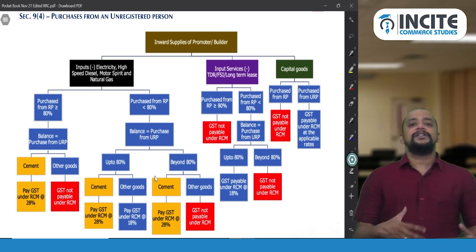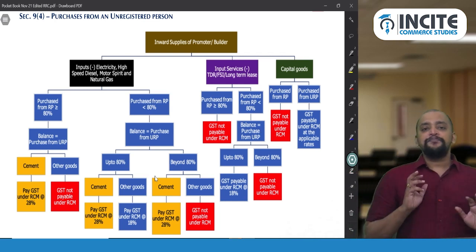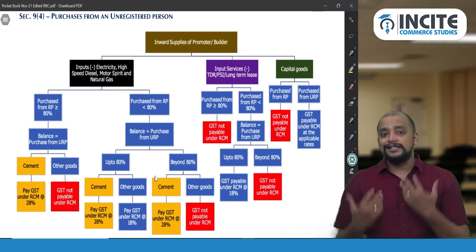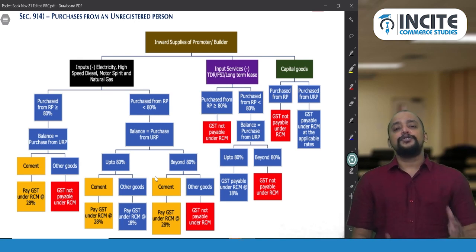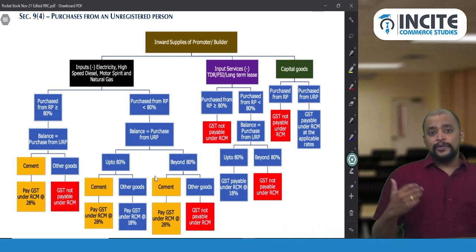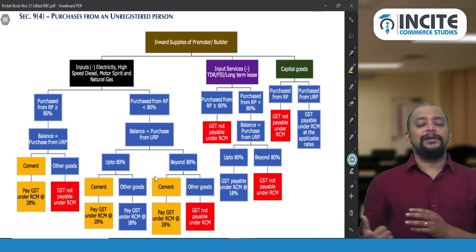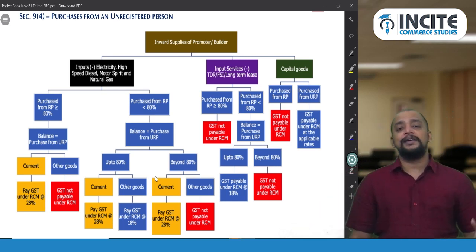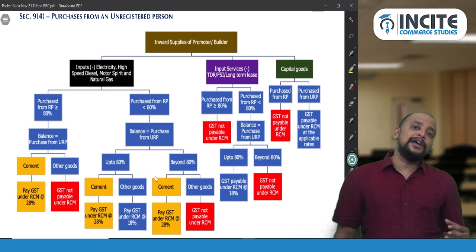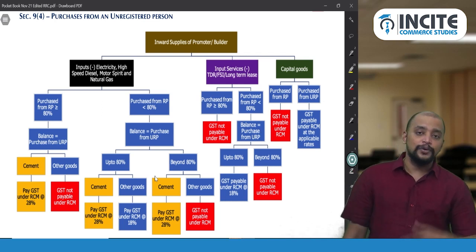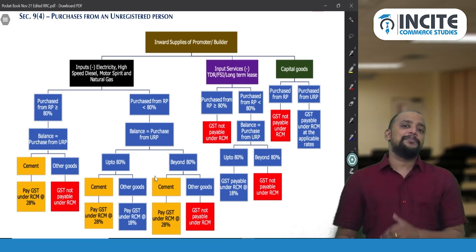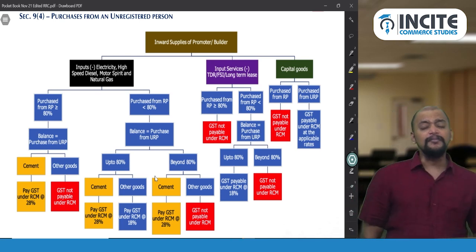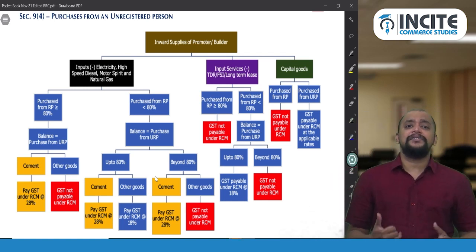So therefore there will be some tax revenue to the government, and there is a relaxation being provided because practically it is not possible to purchase or receive everything from a registered person. So in case of inputs and input services which are purchased or received by the promoter or builder, they gave a relief of 20%. So 20% of the total inward supply in a particular financial year can be from an unregistered person, that is okay. But beyond that, if they are making purchases from an unregistered person, on that they need to pay GST under RCM, okay. And while discussing this, they have excluded a few goods.